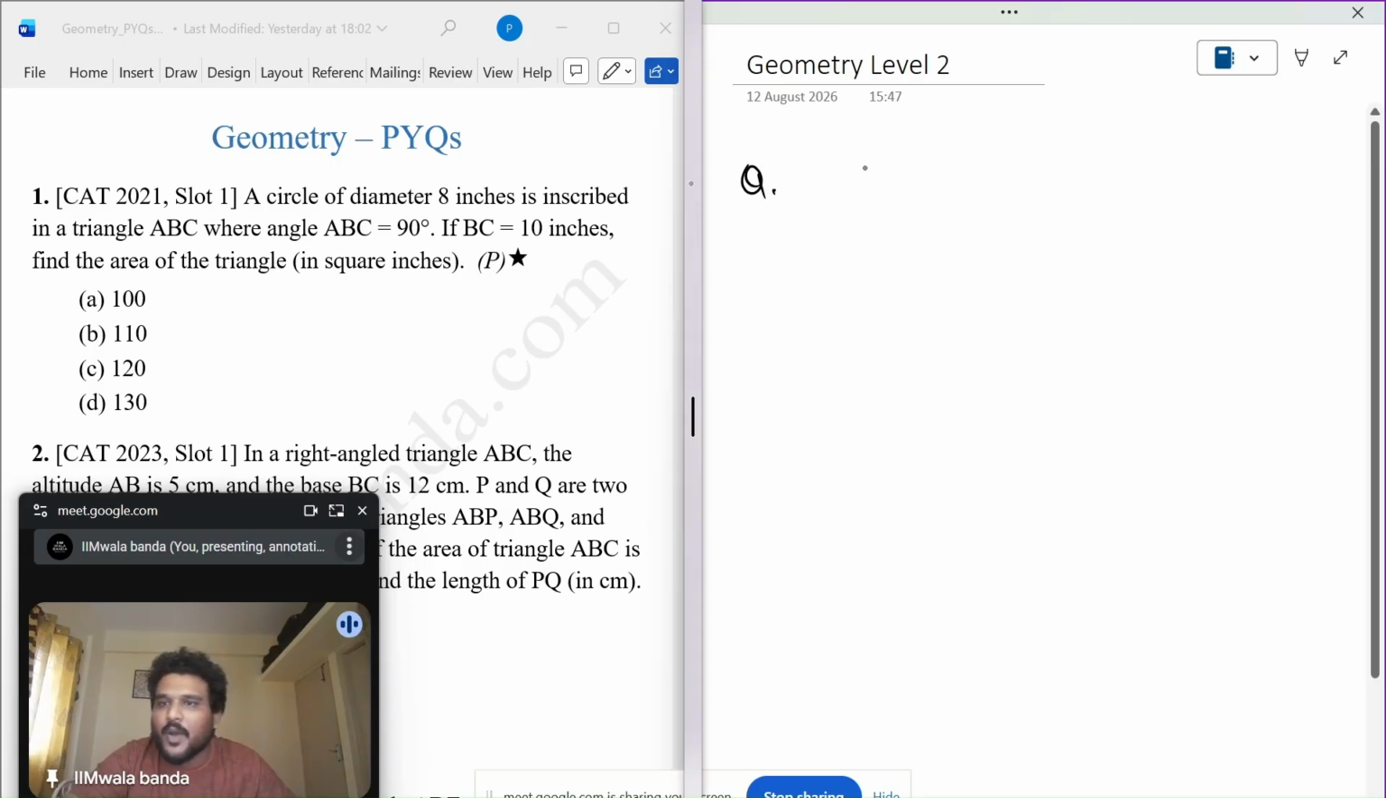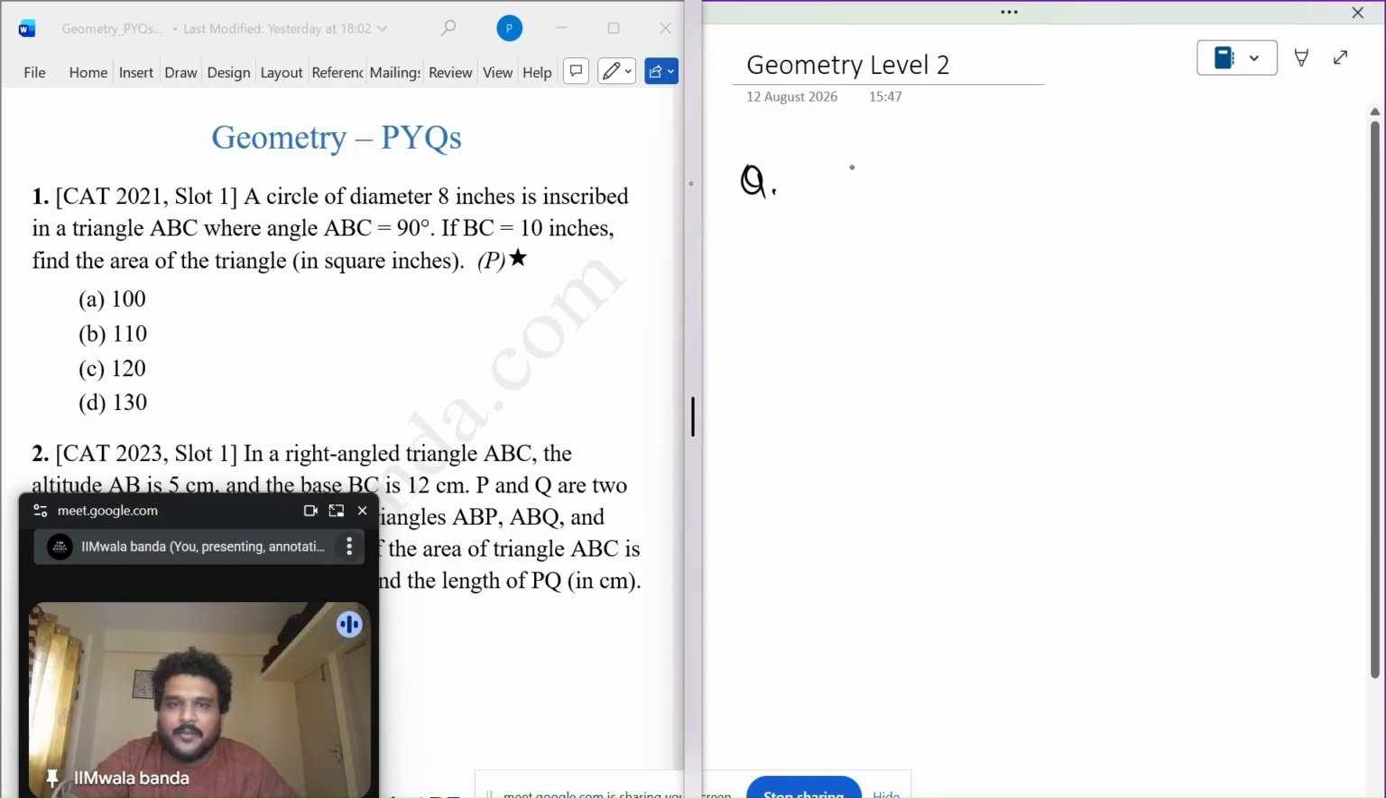Hi guys. Let's do some PYQs of geometry from the last 5, 6 years. And this is level 2. I'm assuming that you've already been through the foundation level 1. And after this, go for level 3 advanced questions. Let's go with question number 1.